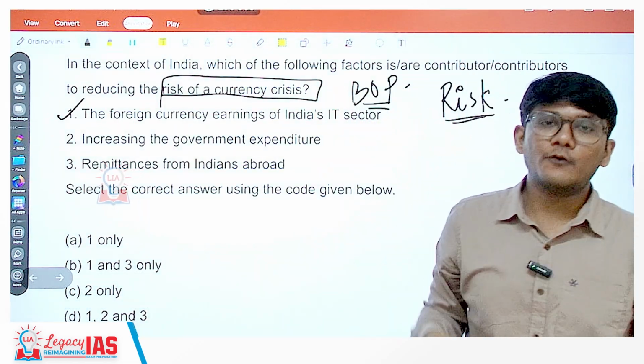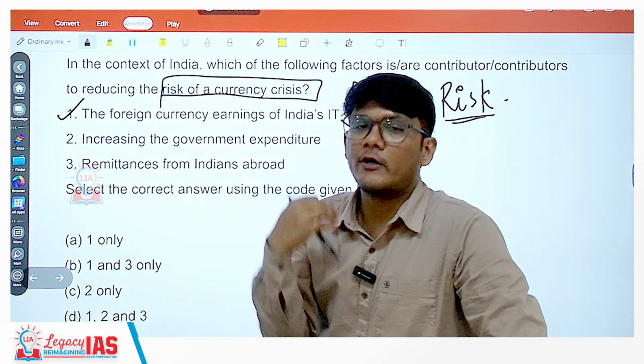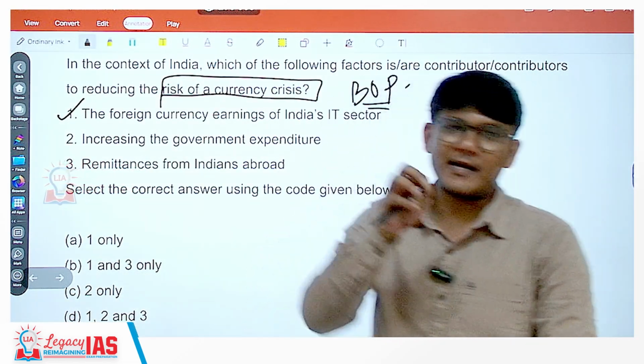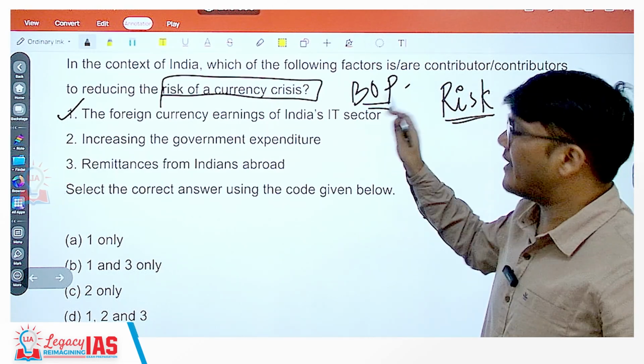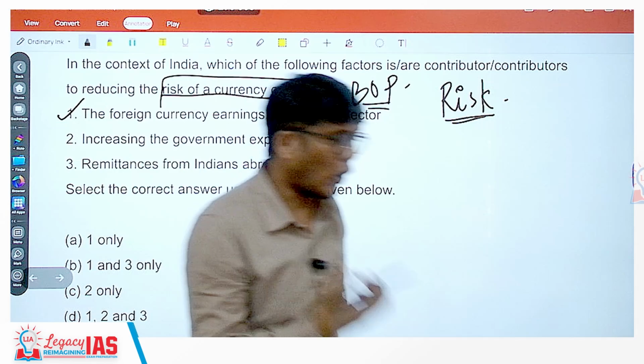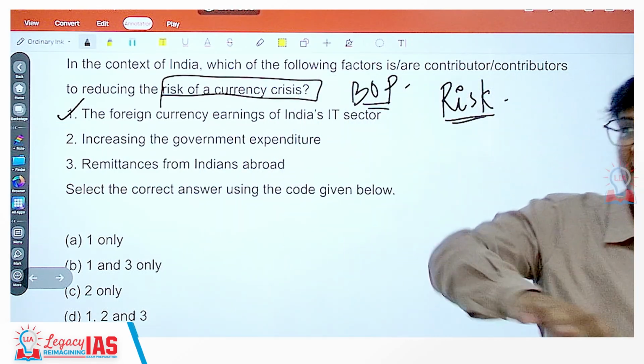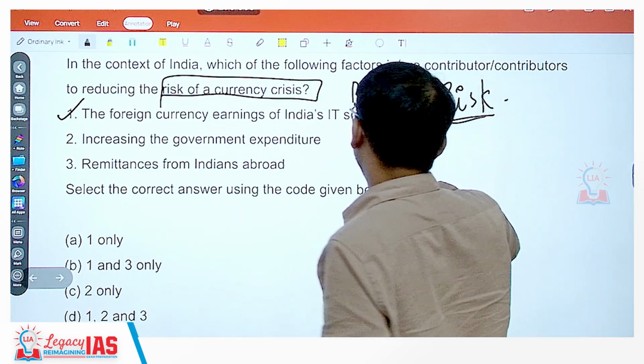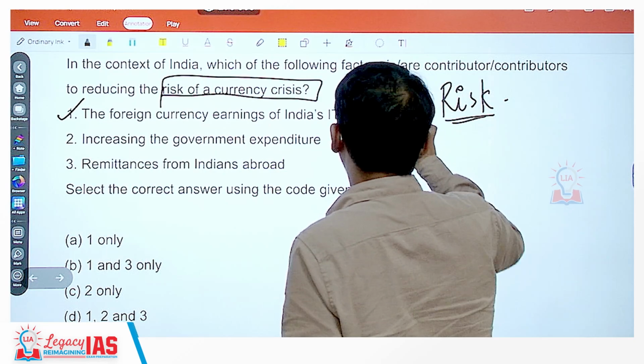Now in this scenario, if we are exporting less and importing more, then we will be in a trade deficit. So there would be a balance of payment which will be in deficit. If we do not have dollars to pay that deficit, then that would lead to a balance of payment crisis. So that is a balance of payment crisis.